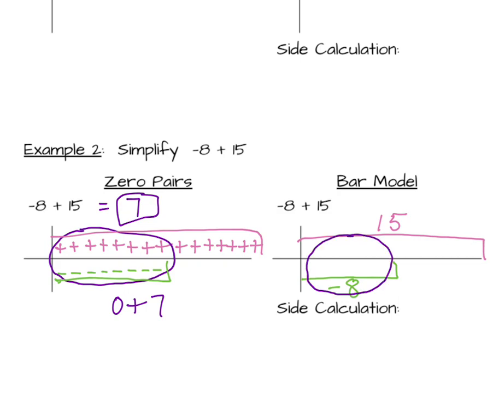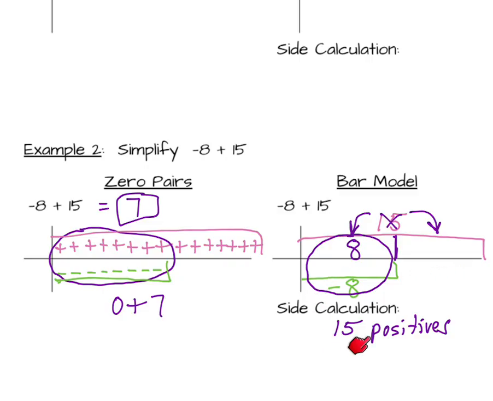So let's draw a 0 just like this 0. Now, what I want you to notice is my 0 includes the negative 8 because I included all 8 negatives here. But I did not include the 15 because this 0 does not include all 15 positives. How many positives does it include? 1, 2, 3, 4, 5, 6, 7, 8 positives. So we're going to divide this bar into 2 parts. I'm going to cross out the 15, and 8 of these 15 go here, and I want to know how many are left then to go there.